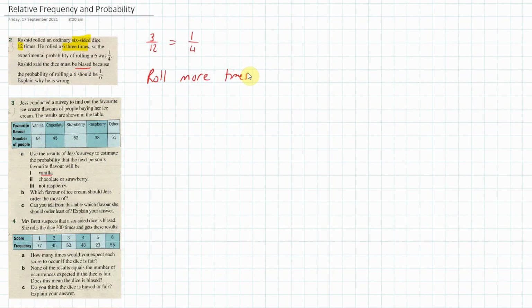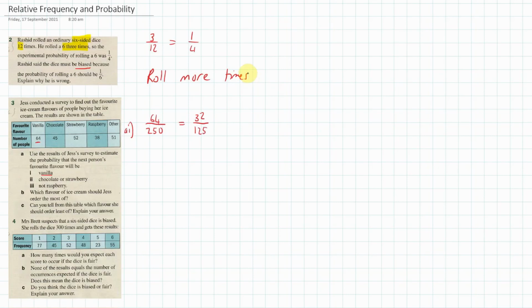This is 250 people. What is the chance that the next one will like vanilla? Well, 64 of the 250 do, so if she just picks somebody, 64/250, and perhaps we could simplify that down to 32/125.